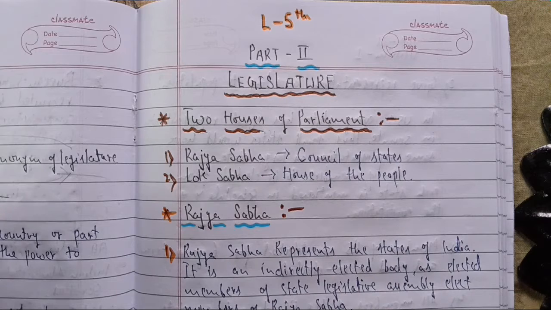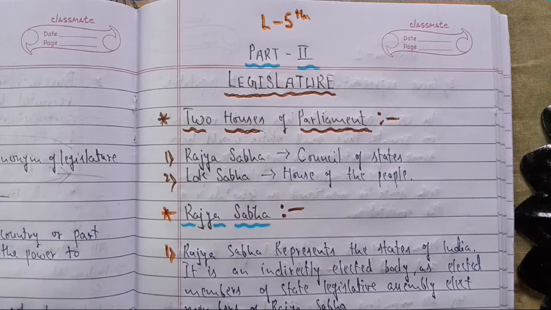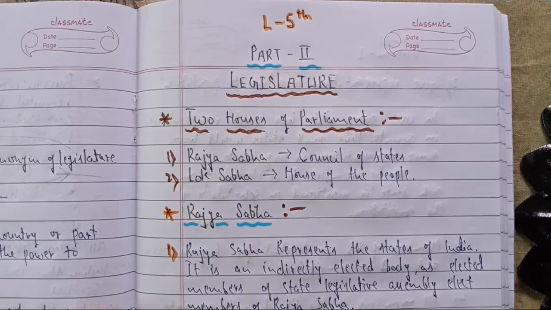In some states there is a unicameral legislature, in some there is a bicameral one. Only 7 states in India have a bicameral legislature, which are called state legislative councils, and the states having a single house are called state legislative assemblies. So that was clear to you.